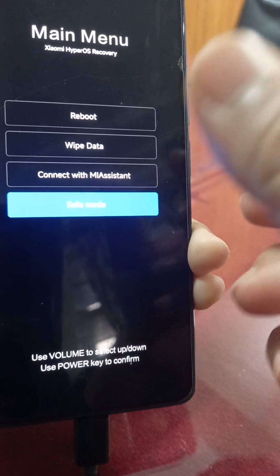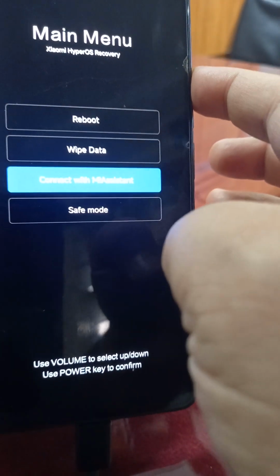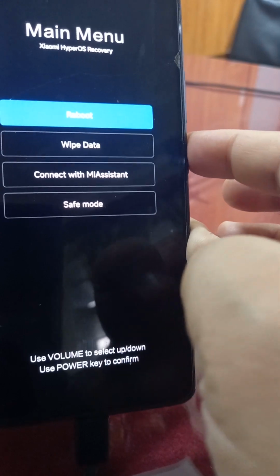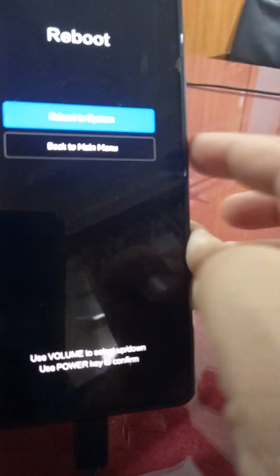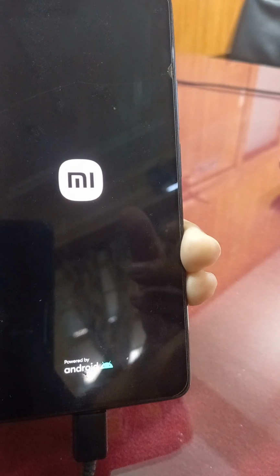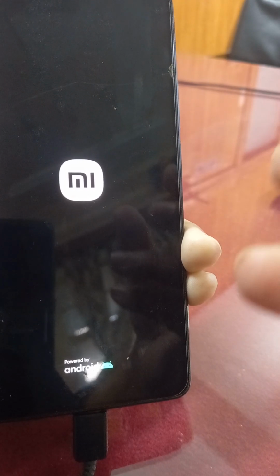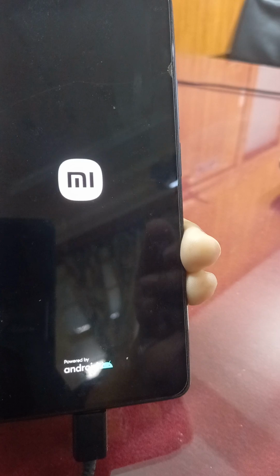I will explain how. When it is going into safe mode, I will reboot. Then third party apps will not affect the phone. If any third party app is causing the restarting problem, then it will not happen.